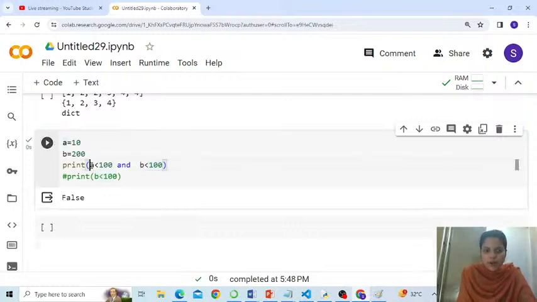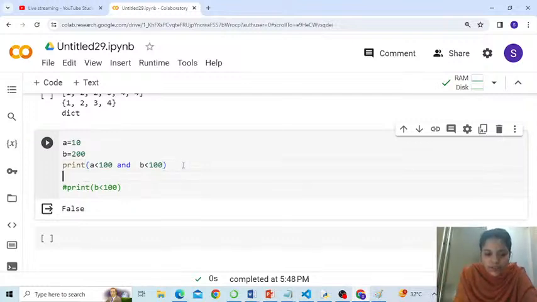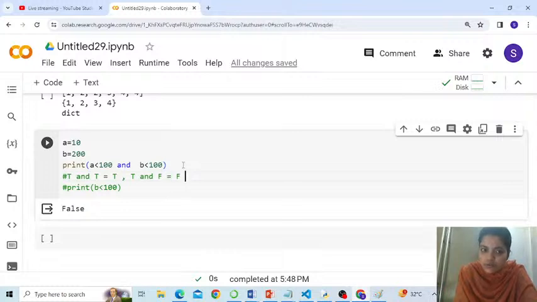The reason is that A is 10, and 10 is less than 100, but B is 200, and 200 is not less than 100. So true and false returns false. So this is how it works, people. True and true is true. True and false is false.